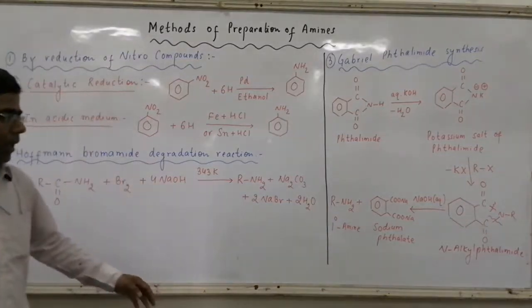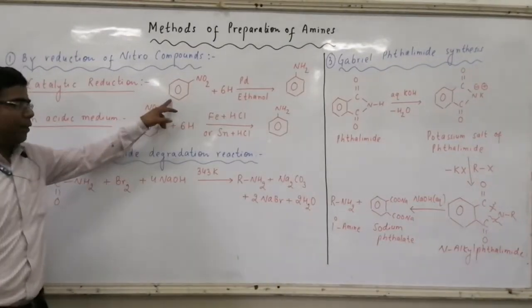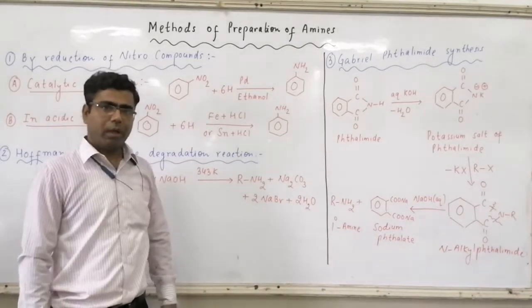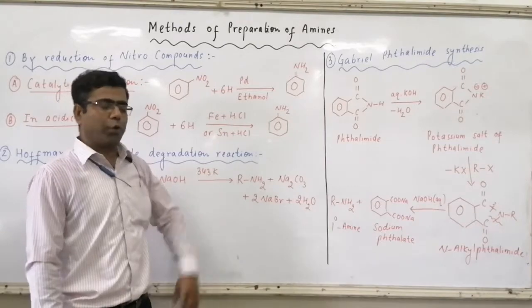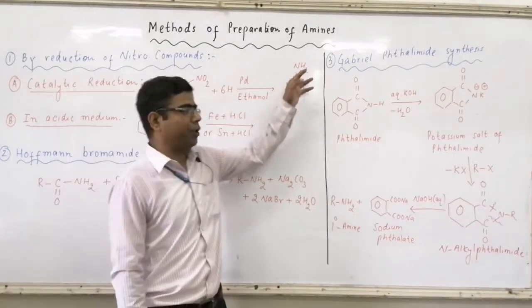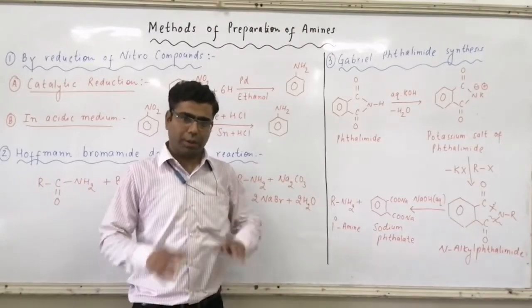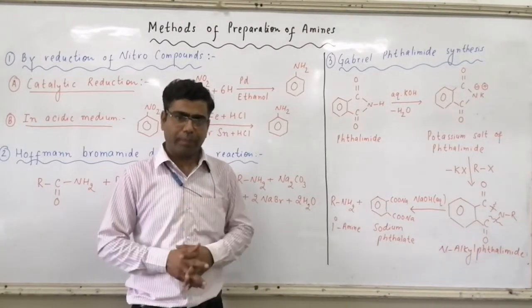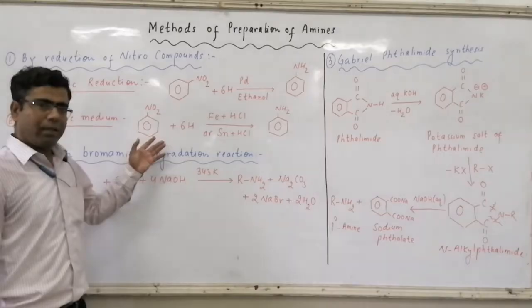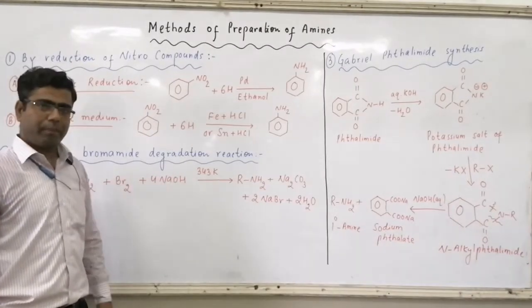So here, in case first, nitrobenzene in presence of palladium and ethanol utilizes 6 atoms of hydrogen. As a result, NO2 group gets converted to NH2 group. The reduction is called catalytic reduction. Second case, again nitro compounds.